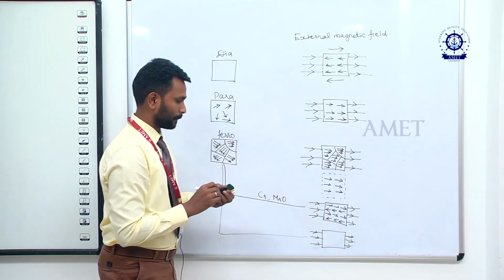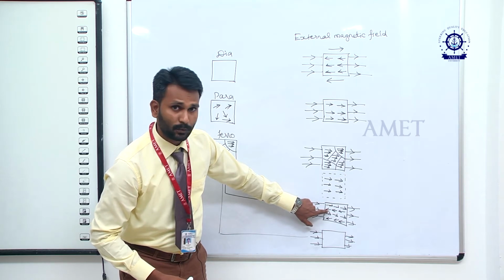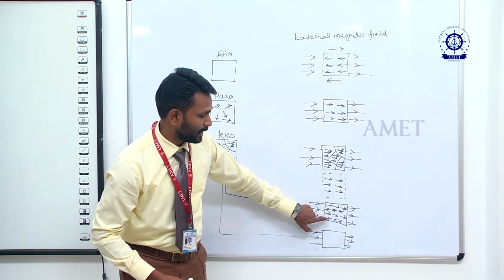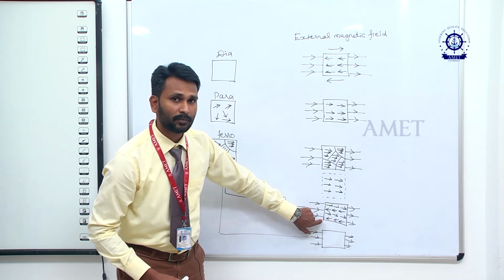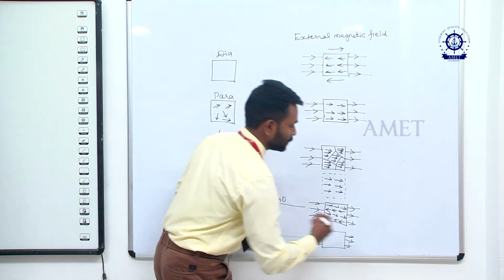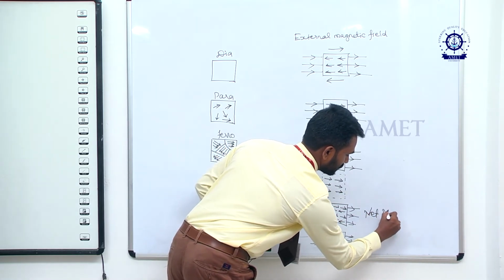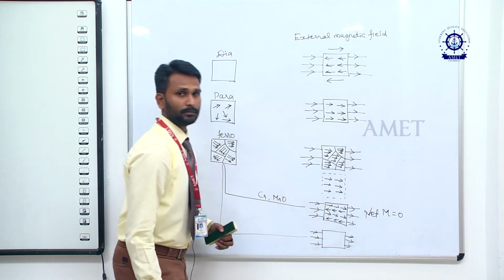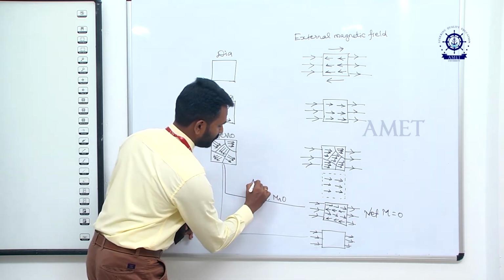See here, each line is balanced by the next one. So what is the net magnetization here? Net magnetization is 0. Okay, so the name of this material is antiferromagnetic.